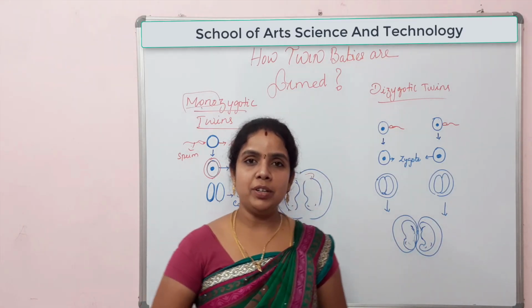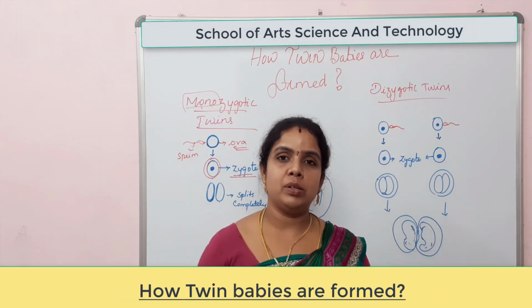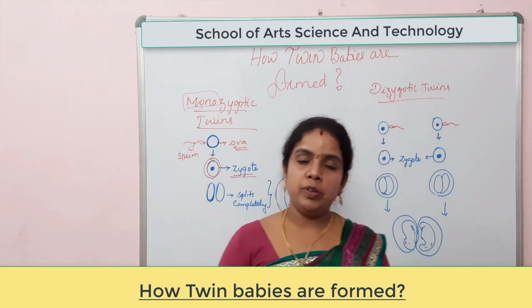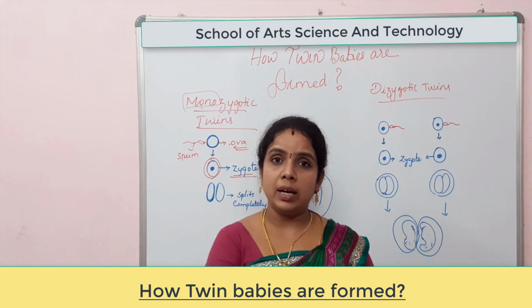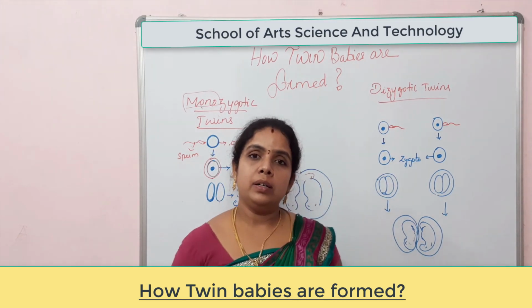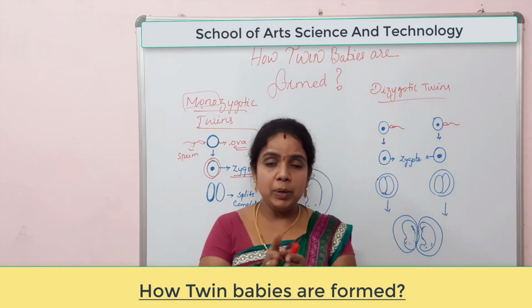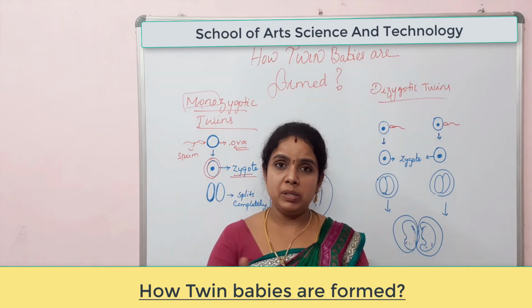In this video, we are going to discuss a very important, very interesting topic, that is how twin babies are formed in a mother. There are two situations in which twin babies are formed. The first one is monozygotic twins and the second one is dizygotic twins. Monozygotic twins usually result in two babies from a single zygote. Because of the splitting of a single zygote, two babies are formed. Usually these will be the same sex.